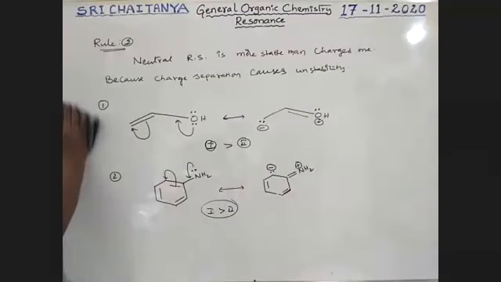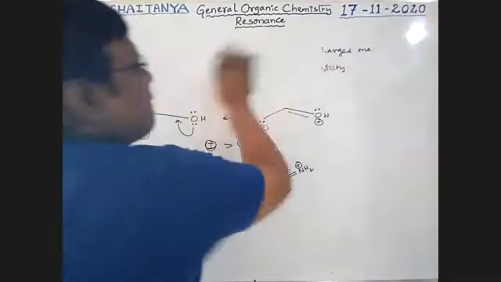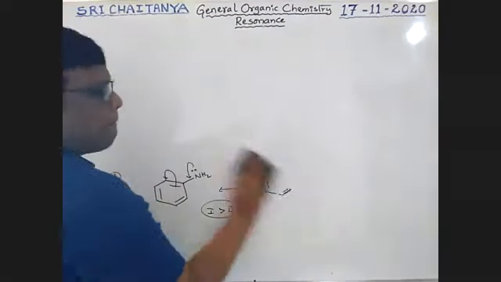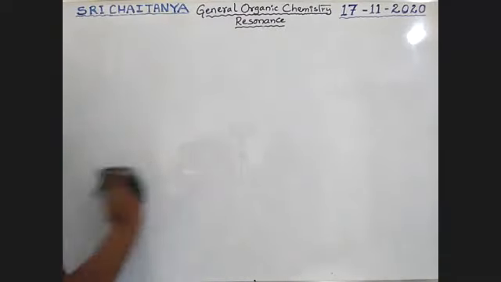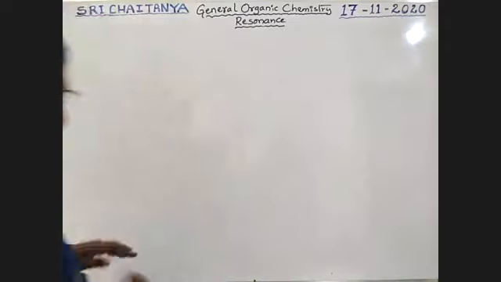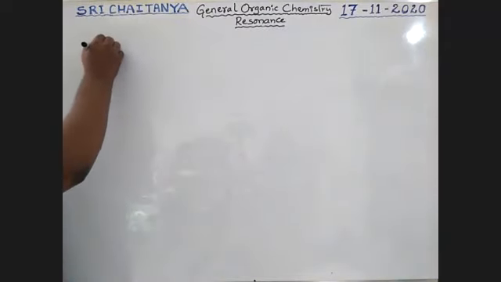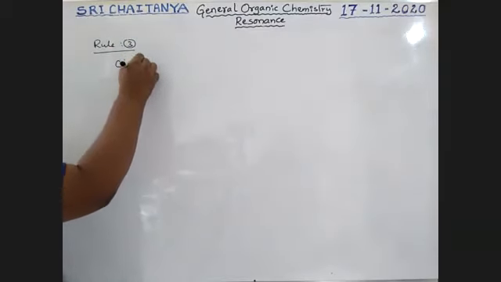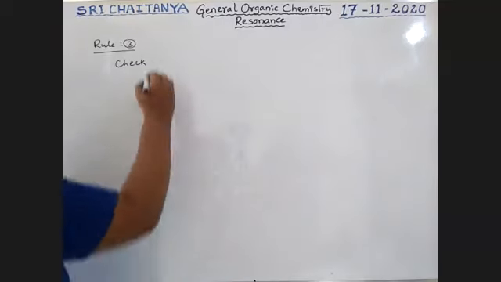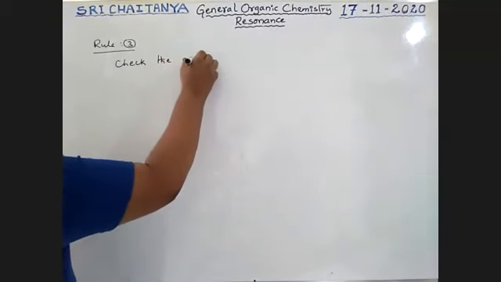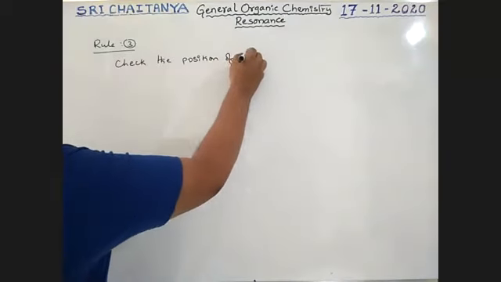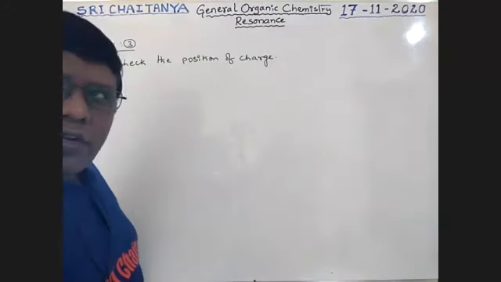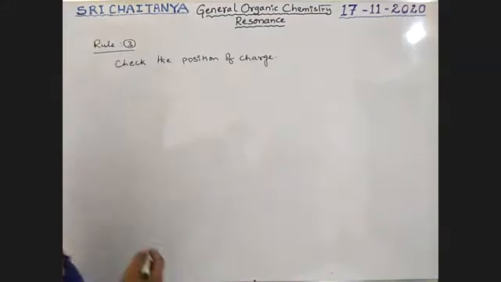That is rule number 3: check the position of charge. That means either positive charge or negative charge, where that is located. Check the position of charge.